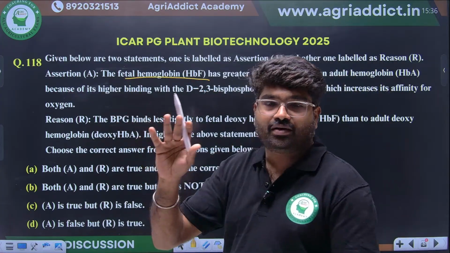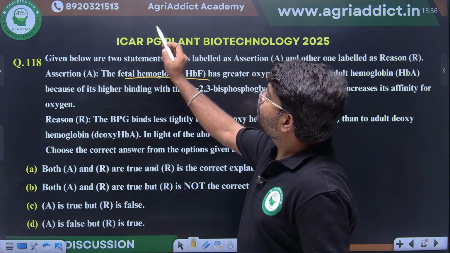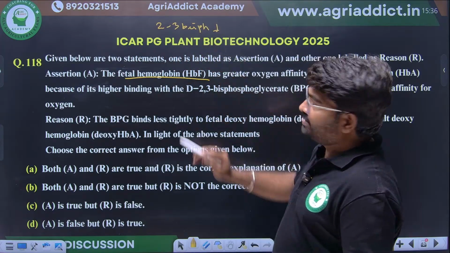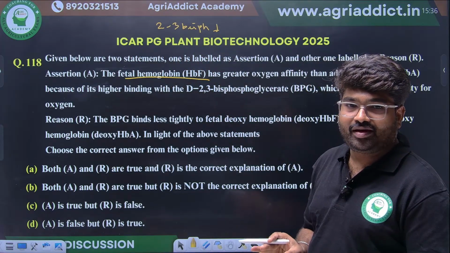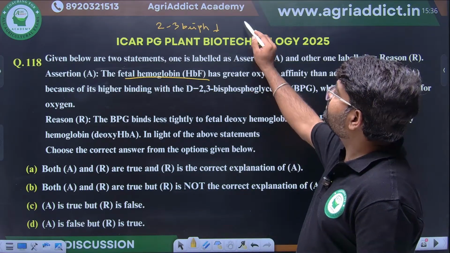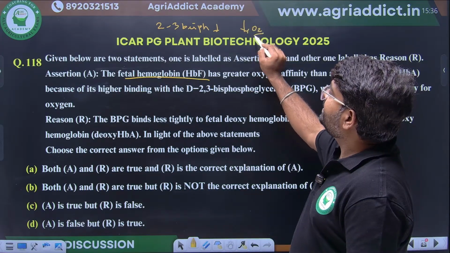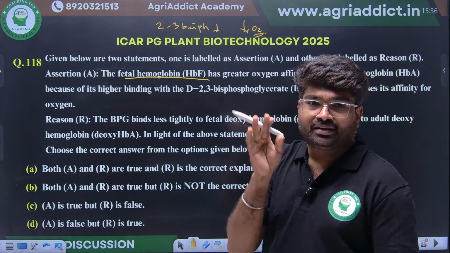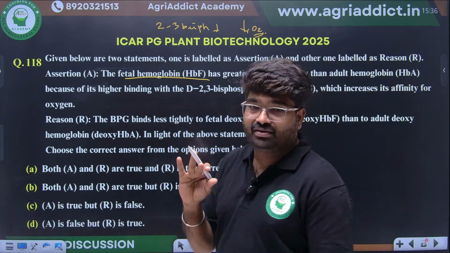Before going to this, we have to first remember that 2,3-bisphosphoglycerate is an inhibitor. It will bind to hemoglobin, so that the oxygen binding capacity will be inhibited. Then another most important thing, fetal hemoglobin has different subunits.